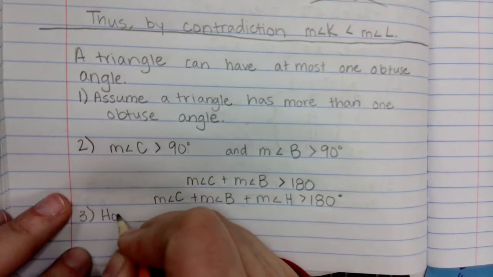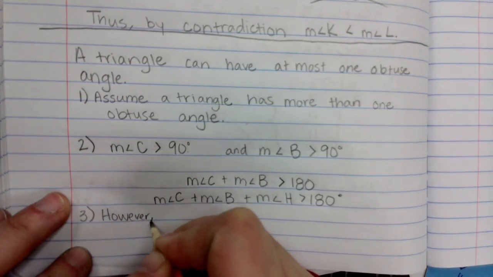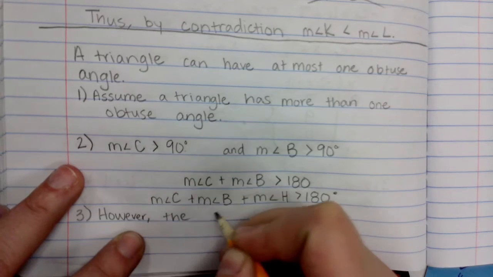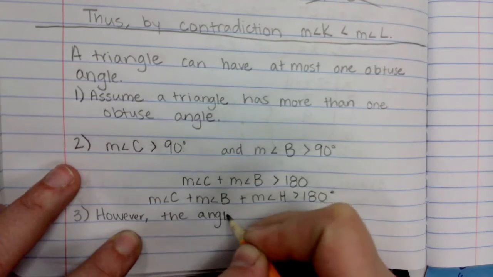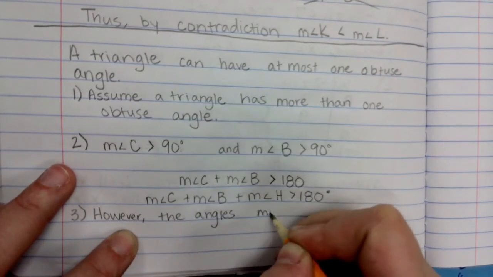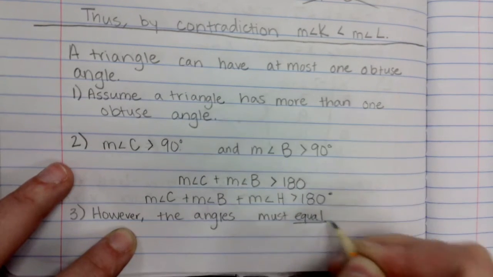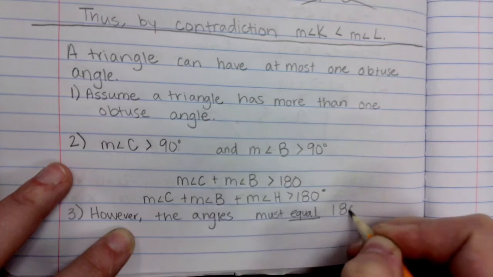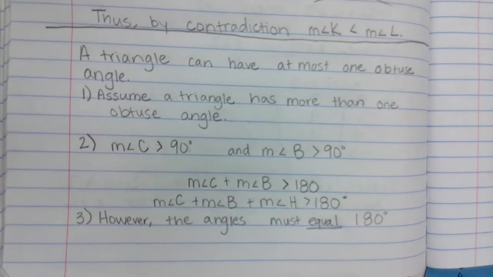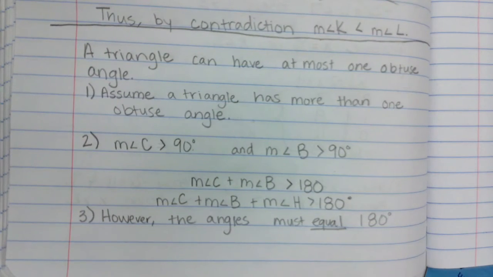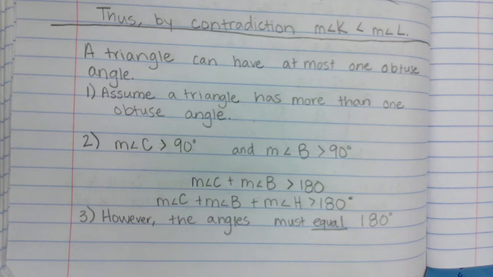However, the angles must equal 180. So that's a problem. We're going to state the problem. That's number 3, that we say, yep, there's a contradiction there. The angles must equal 180.